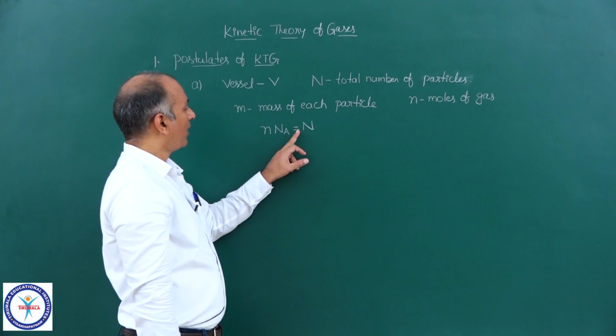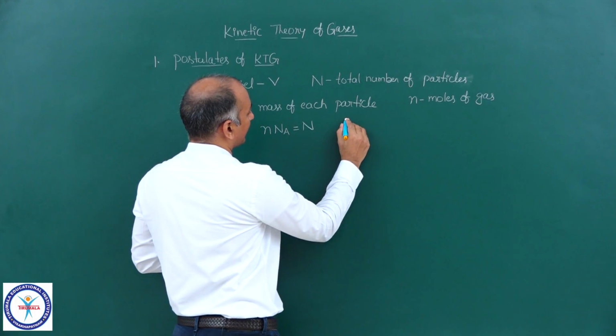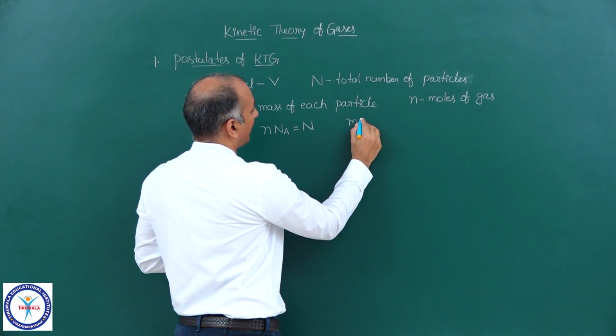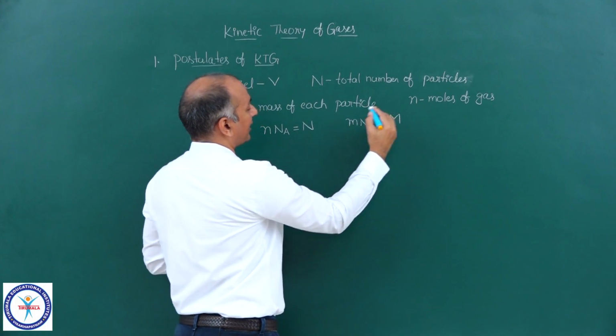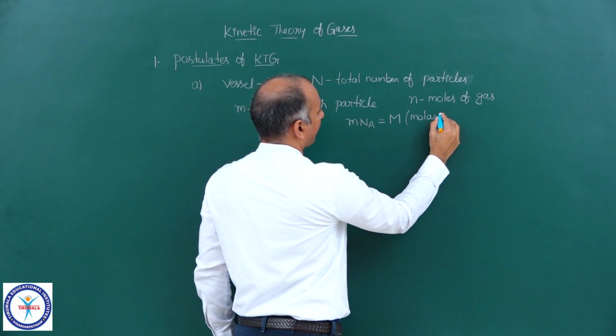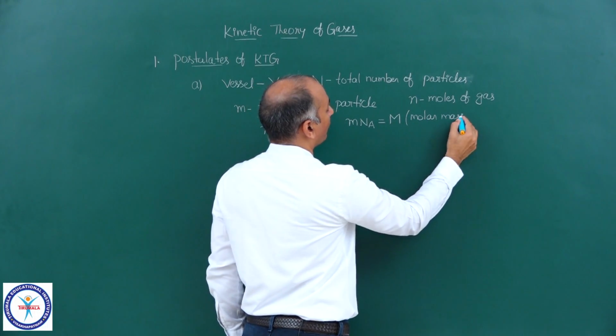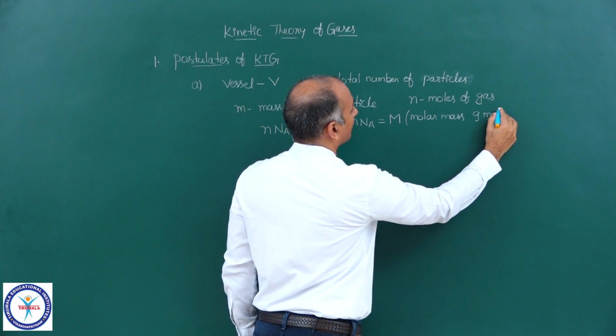Now one more relation I am writing here, that is small m into Na, that is equal to capital M, which is molar mass, mass of 1 mole of a substance, and units are gram per mole.